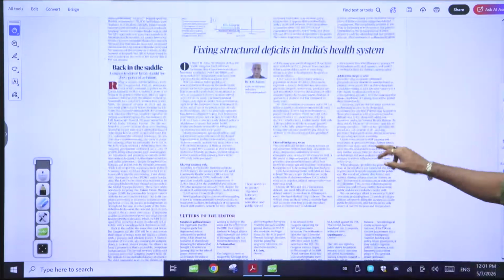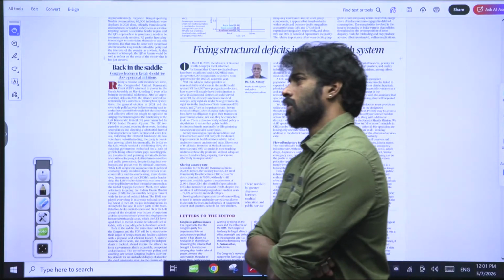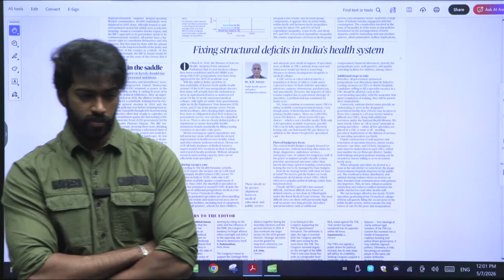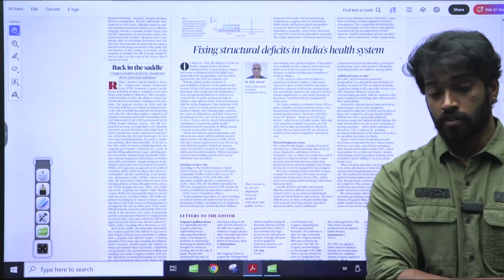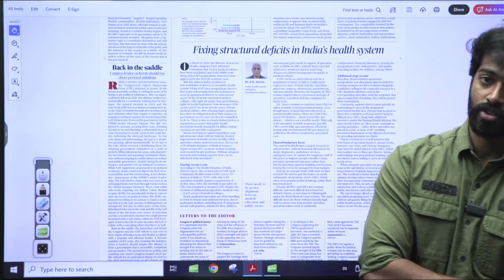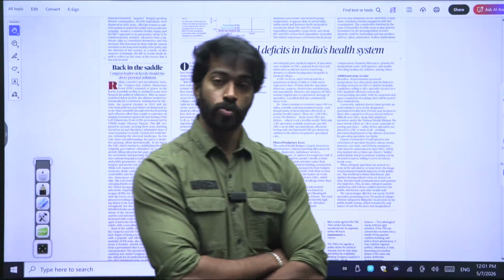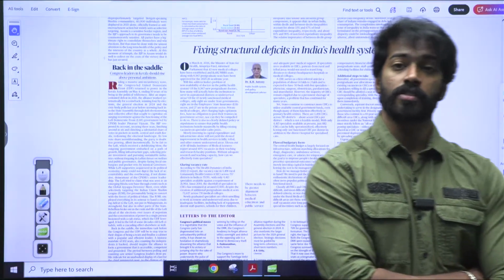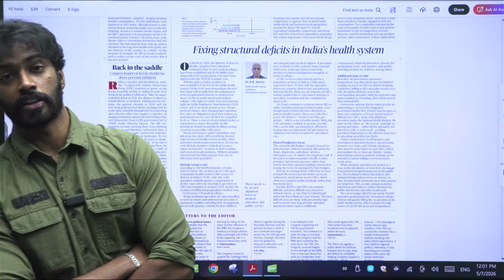Next, moving on. Fixing structural deficits in India's health system. Right, it's talking about the health system. In the previous current affairs classes, we've discussed how the healthcare system is becoming expensive. Right, we talked about healthcare inflation. The reason healthcare inflation is happening is because of various reasons like lifestyle diseases, the advanced tools and technologies that are present, and lack of insurance. All of these aspects are the reason why there is healthcare inflation.